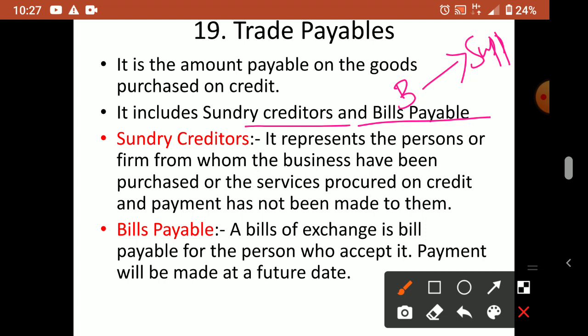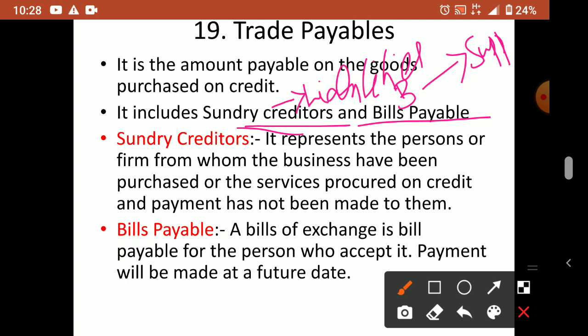So these creditors and bills payable usually will show as liabilities in the balance sheet, because for our business it is a liability, we have to pay to others. Understood, no? So trade receivables means we will be receiving from others later, but trade payables means we have to make payment to others afterwards, so it is a liability. Trade receivables are assets, but trade payables are liabilities.